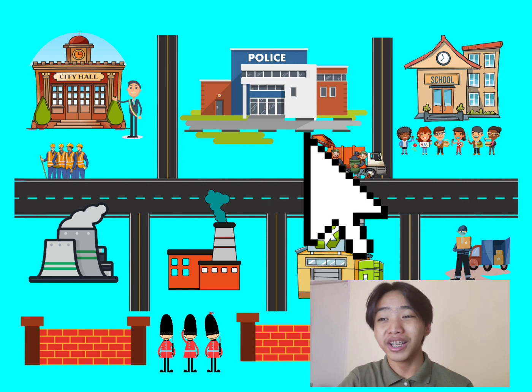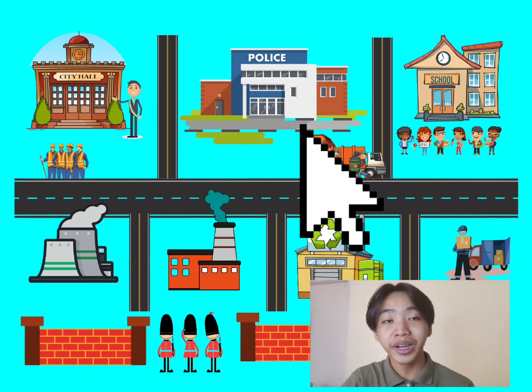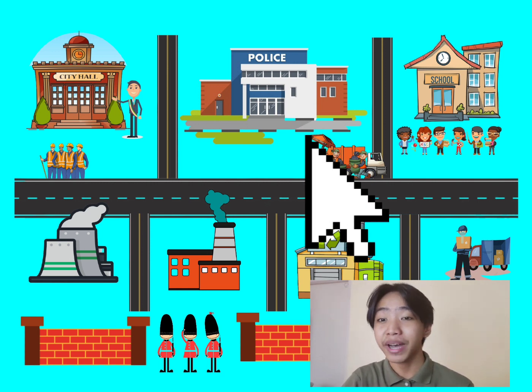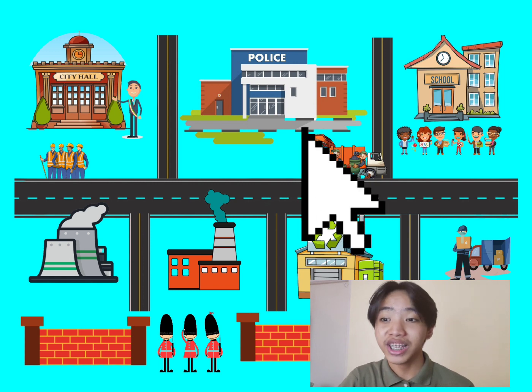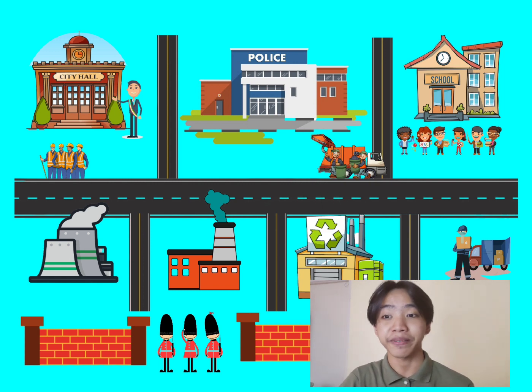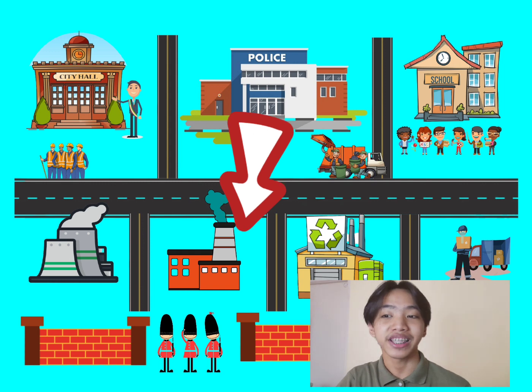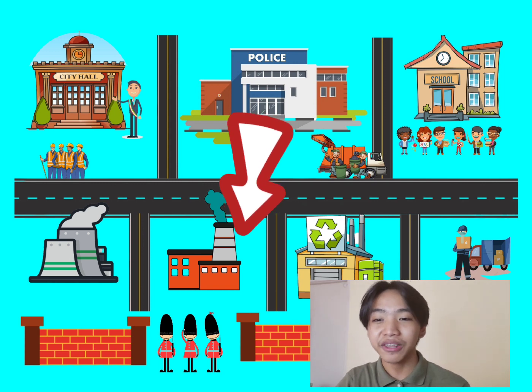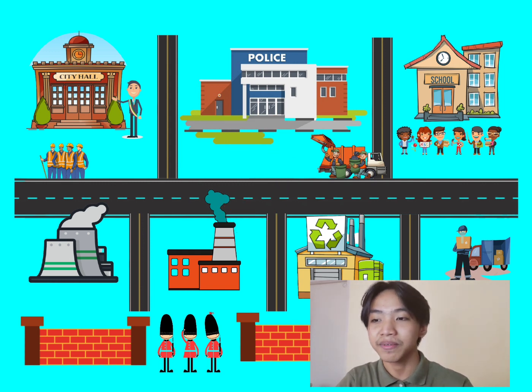We can also see the police station, which represents the nuclear membrane that acts as a barrier that separates the contents of the nucleus from the cytoplasm. Next, we can see here the cytoplasm, which is the rest of the city. The factories represent the ribosomes that serve as the site for protein synthesis in the cell.